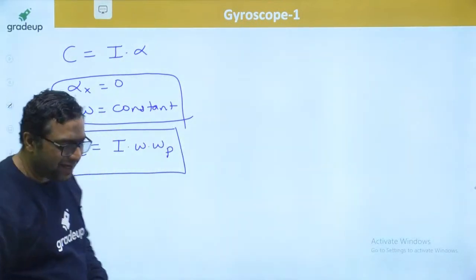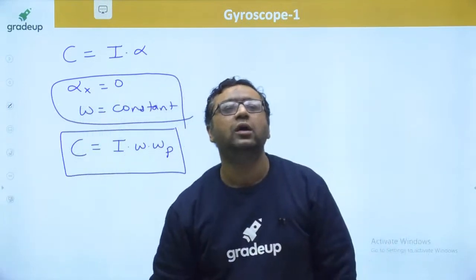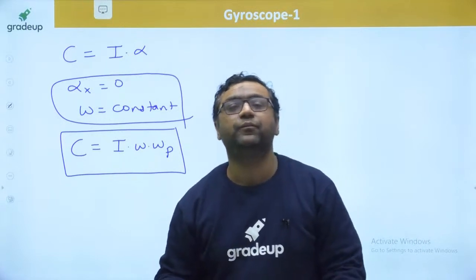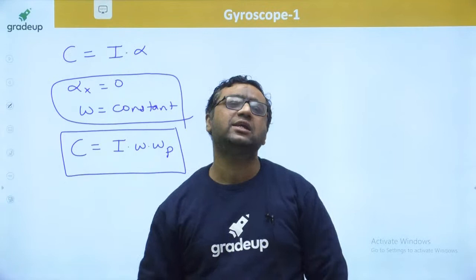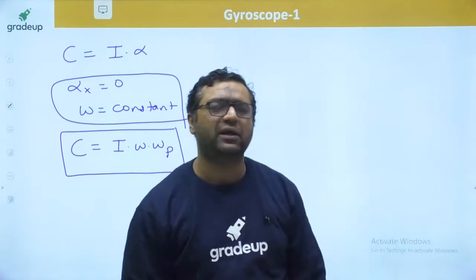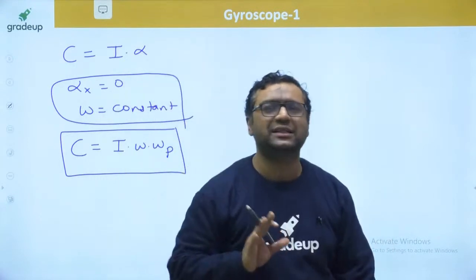Now we need to see the direction of gyroscopic couple. My dear, whether the case is of aircraft, whether the case is of ship, whether the case is of automobile, the way to check the direction of gyroscopic couple remains the same. So I am showing it once only, and with that we will be closing this session.